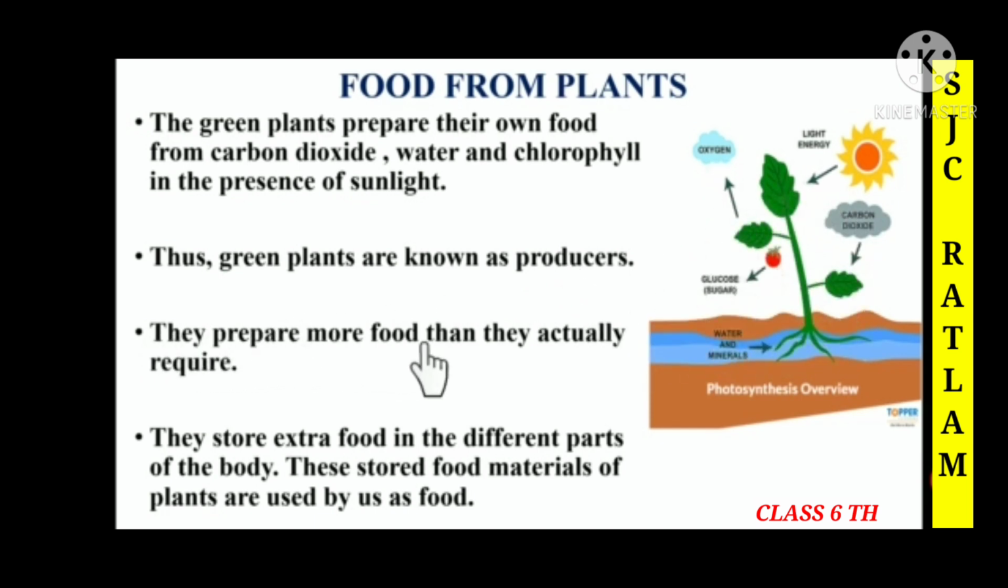They prepare more food than they actually require. They store the extra food in different parts of the body. Here we can see that the extra food is being stored in the different parts of the body. The stored food materials of plants are used as food. Here we can see the tomato. The tomato is a food, and we use it as a vegetable to eat.